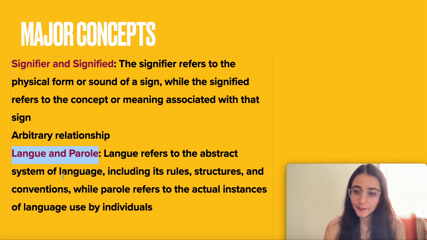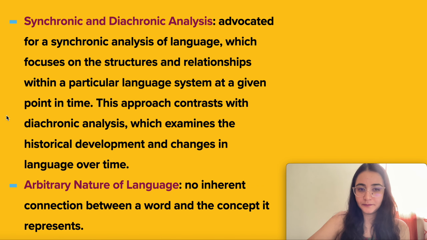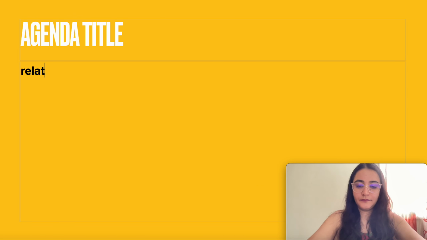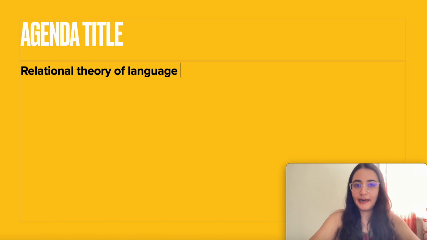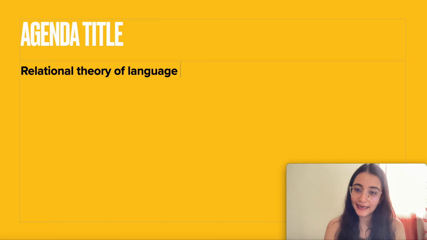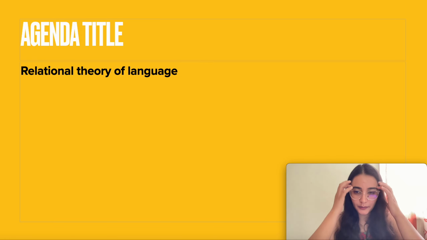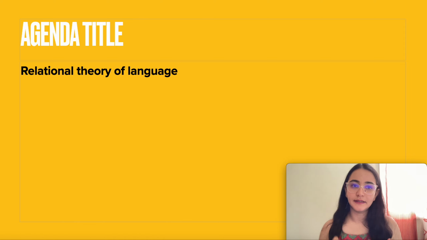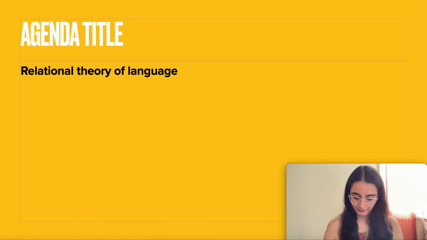The second move of Saussure was talking about the relational theory of language. You can write that down. Relational theory of language. मतलब language में कुछ relation होता है. क्या है? Saussure ने बोला that whatever words we use in our language, they are related to each other. How? The relation is that of difference, he said.